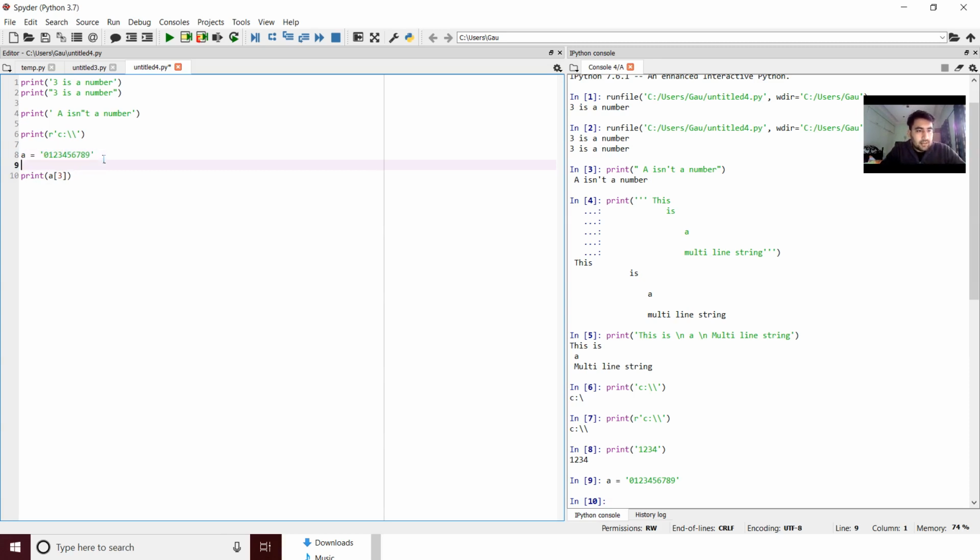Let me take one more simple example side by side, which will be alphabets: A B C D E F G H, something like this, right? So when I print the character at index 3, now it will be a little clearer to you what I mean by indexing.